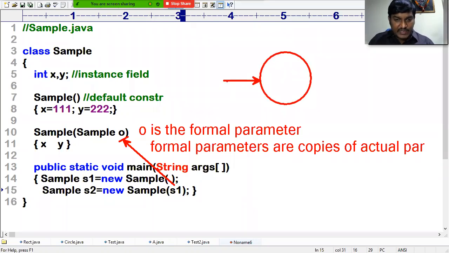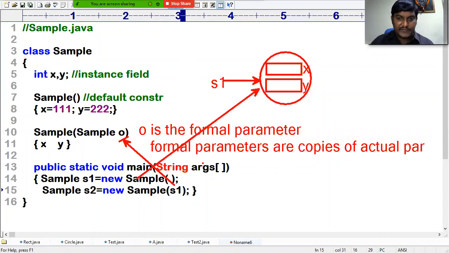In S1, two fields are there: X and Y. X and Y are there like this. But this all happens whenever you call the default constructor.